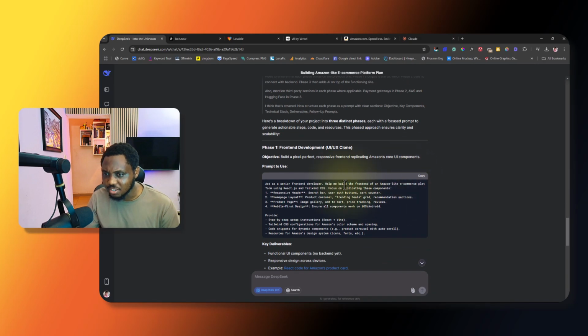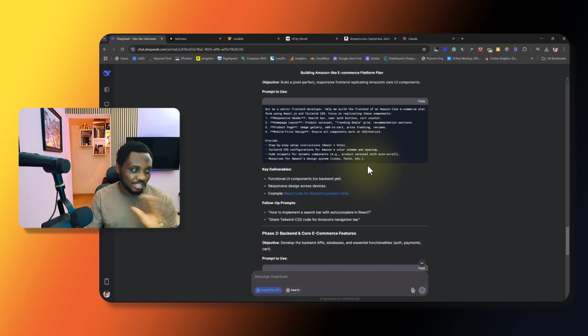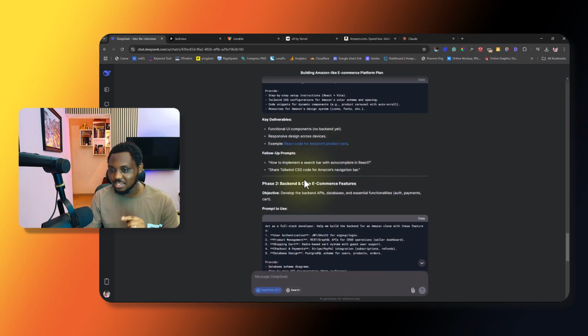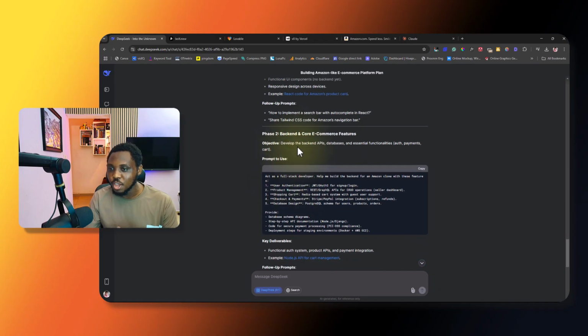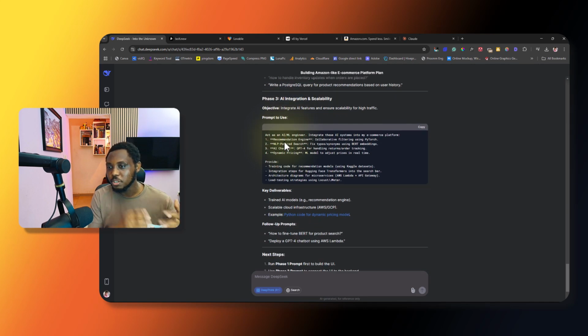So right now here, you can see this is the prompt to use. Phase 1 is front-end development. So it says, as a senior front-end developer, help me build a front-end of an Amazon-like e-commerce platform from this, and so on. Fantastic stuff here. And then you can see this is phase 2 here for us to build the backend and the core e-commerce functionality. You can see the prompt here, and the next one is for us to possibly integrate some AI system into our e-commerce platform, maybe payment gateway, ChatGPT, whatever it is we want to add to that.